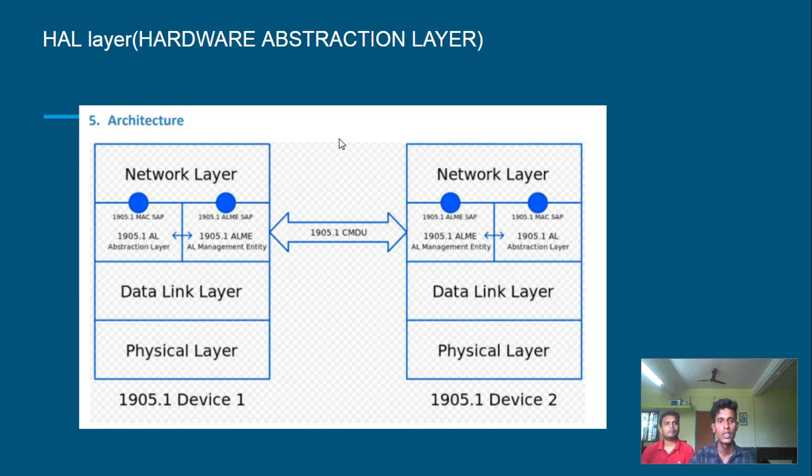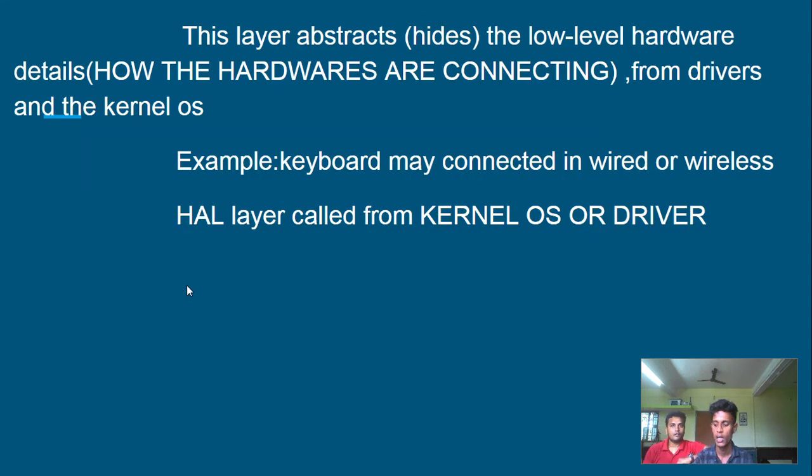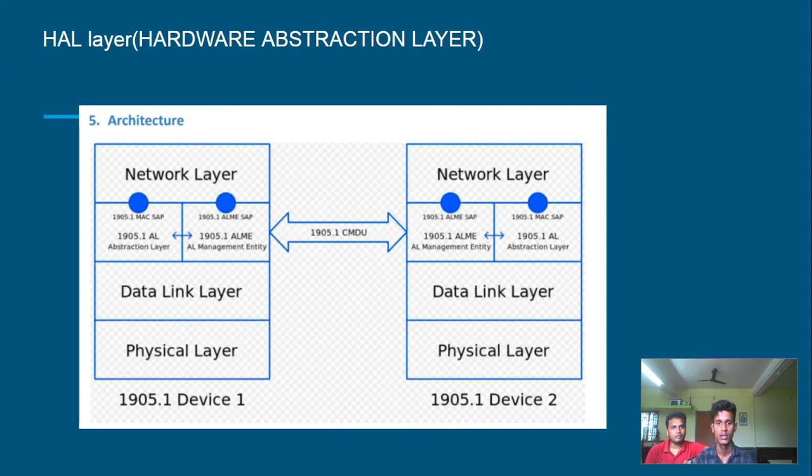The next one is HAL layer. HAL layer is in between the network layer and data link layer. HAL layer means hardware abstraction layer. Abstraction means hide. It hides the hardware devices.